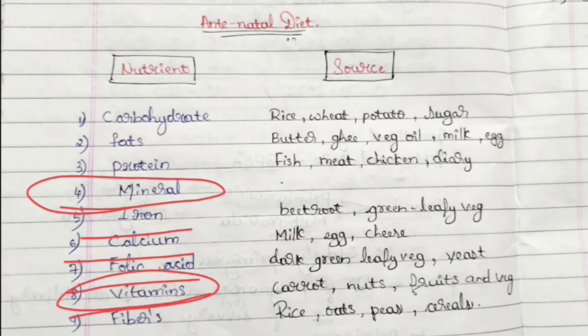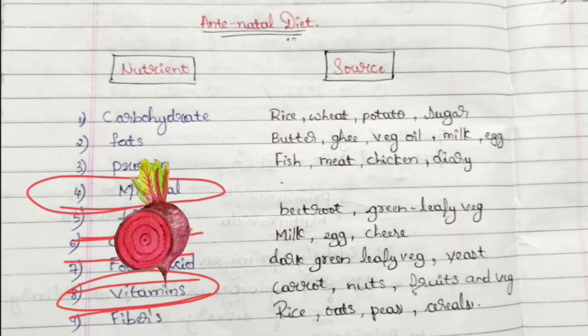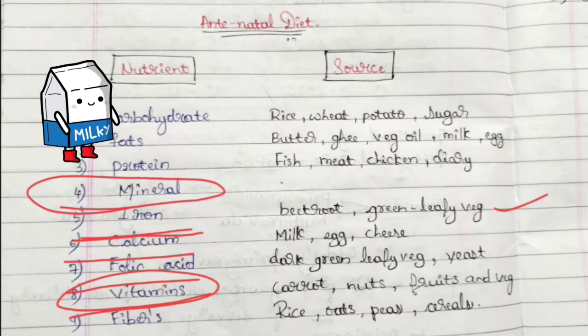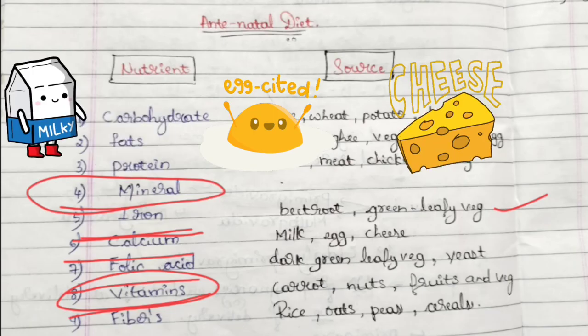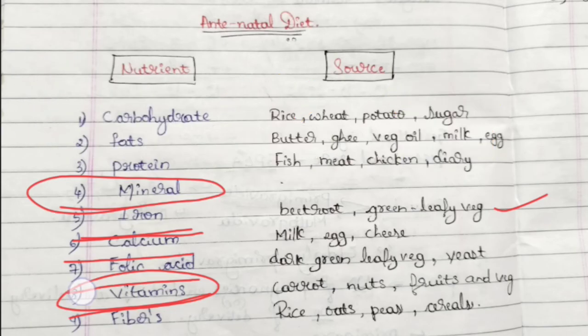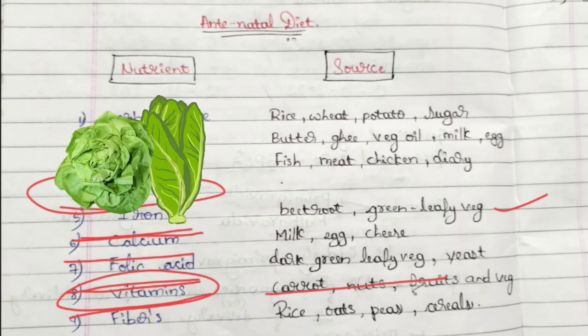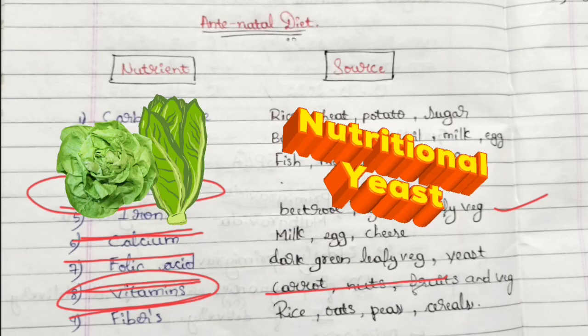Like if vitamin A is not present, it affects the eyes, and if fiber is not present, that leads to weakness related to the muscles. Now iron is present in beetroot, green leaves and all, and calcium is present in milk products generally, like milk, egg, cheese, curd. Next, folic acid is generally present in green things like dark green leaves and other greens like beans, yeast. Next, vitamins.